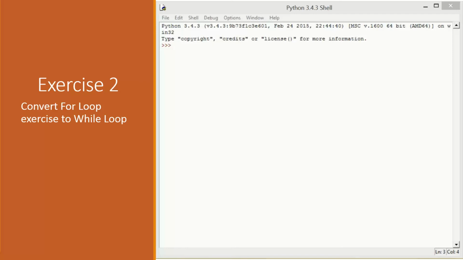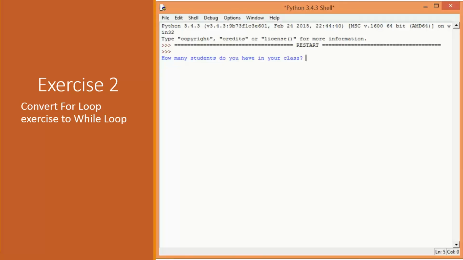As a second exercise for this tutorial, let's do our for loop exercise from the previous tutorial using a while loop. Ask the user how many students they have in the class, and then use a while loop to ask them that many times to enter a student name and a student grade, and then when you're finished, pretty print the names and the grades. Just to note, the pretty printing you can still use a for loop for because that's just a lot easier, but the asking the user to enter the students and their grades, do that in a while loop. So again, when you run that, it should look like this. How many students do you have in your class?